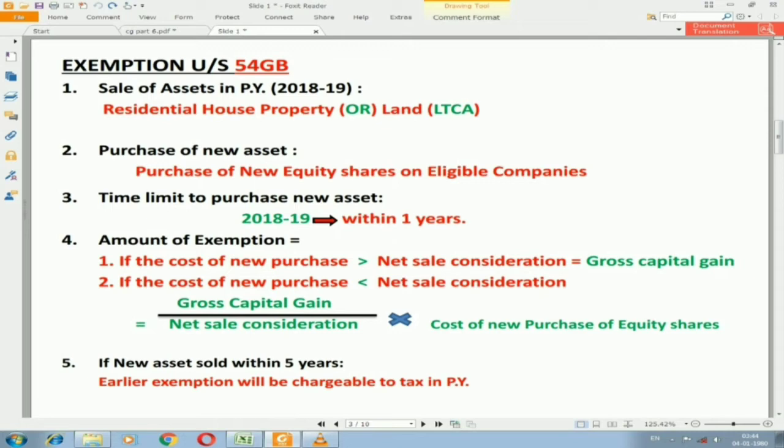Then if the three conditions are satisfied, we go with the amount of exemption, which is similar to 54F. If the cost of new purchase is more than net sale consideration, then the exemption will be the gross capital gain. If the cost of new purchase is less than net sale consideration, then the exemption will be a formula. After that, if the new asset, that is the new shares, is sold within 5 years, then whatever earlier exemption they got will be chargeable to tax when the shares are sold.